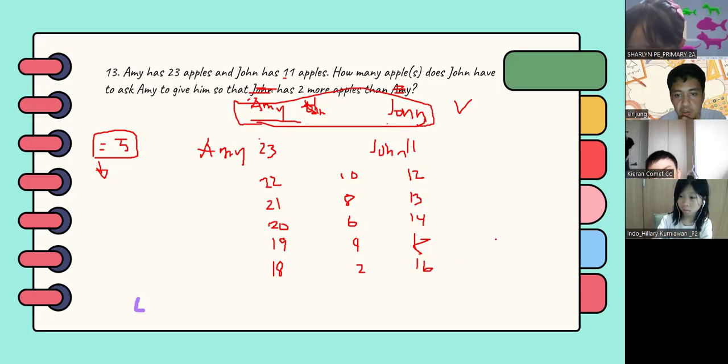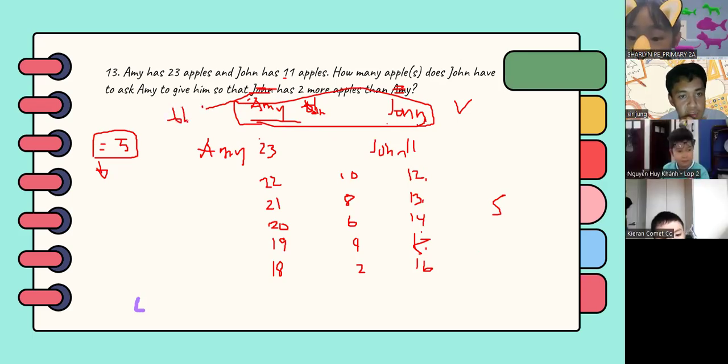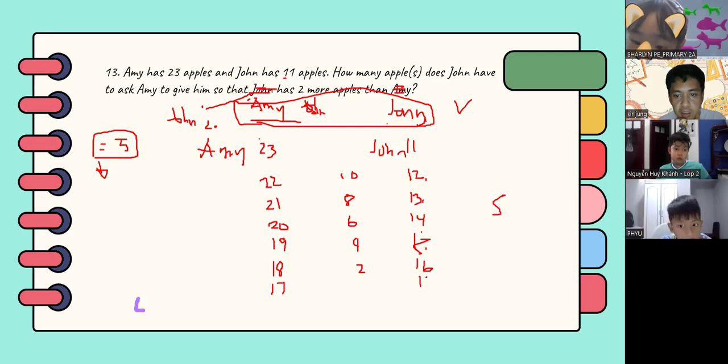Which means you only need to give 1, 2, 3, 4, 5 apples to John. So continuing, since we also need to consider the original problem, John should have 2 more apples than Amy. Let's see if Amy gave 6 apples to John, the difference is 0.